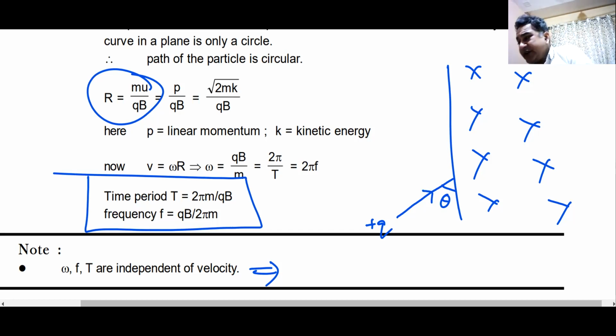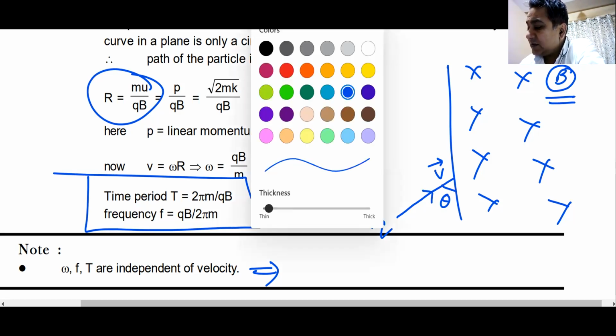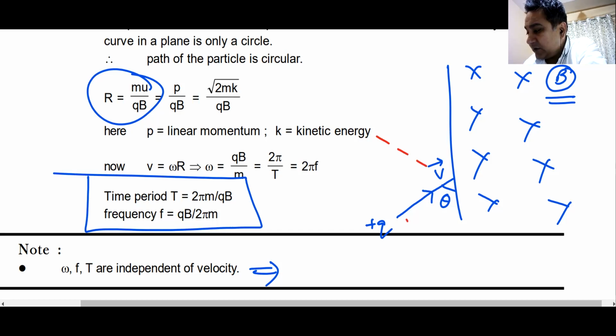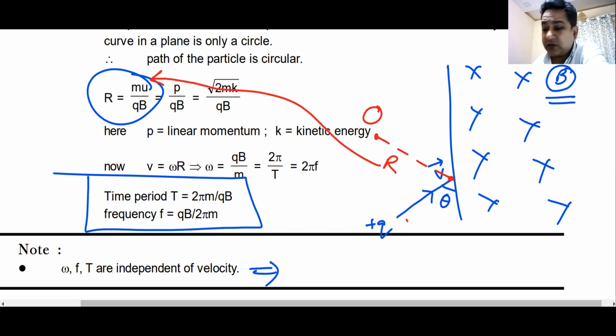The main important thing to understand in this question is how to find out the circle, the center, and how do you do it. Remember, the velocity will be given to you, so you draw V. This is V. Magnetic field is inside, so inside V cross B, and you see this line. This line gives us V cross B, and here is the center of this circle. The radius of this circle is mv by qB. So you know the radius of this circle.